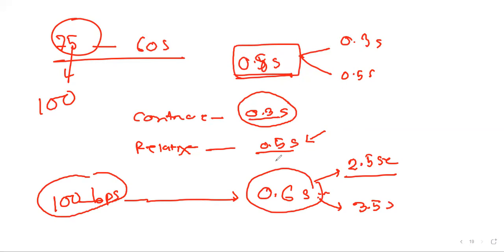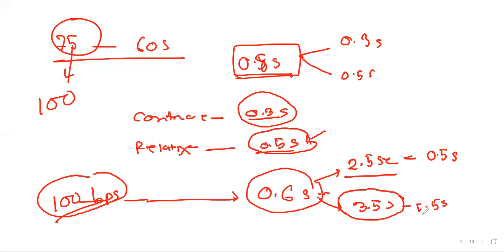So we can see that if our heart rate is increased, previously at 75 beats per minute the relaxation time was 0.5 seconds, and at 100 beats per minute it has become 0.35 seconds. So contraction time has reduced only a little, but our relaxation or diastole time has significantly reduced. So we can see if we increase our heart rate, we significantly drop our diastolic time.